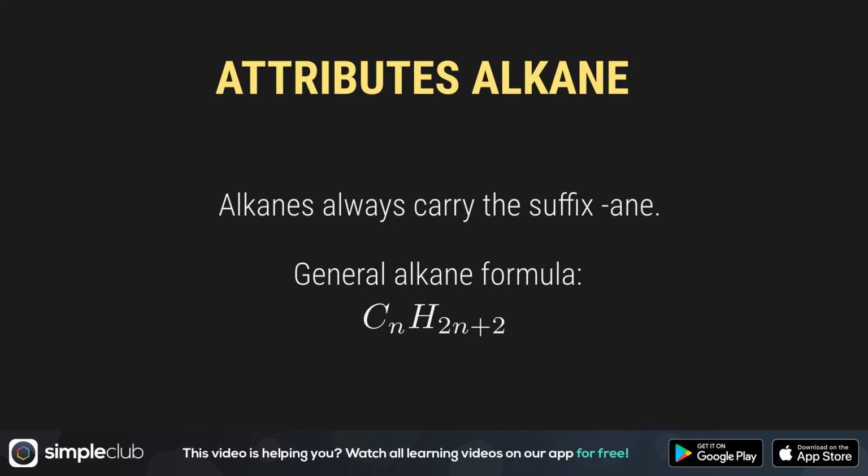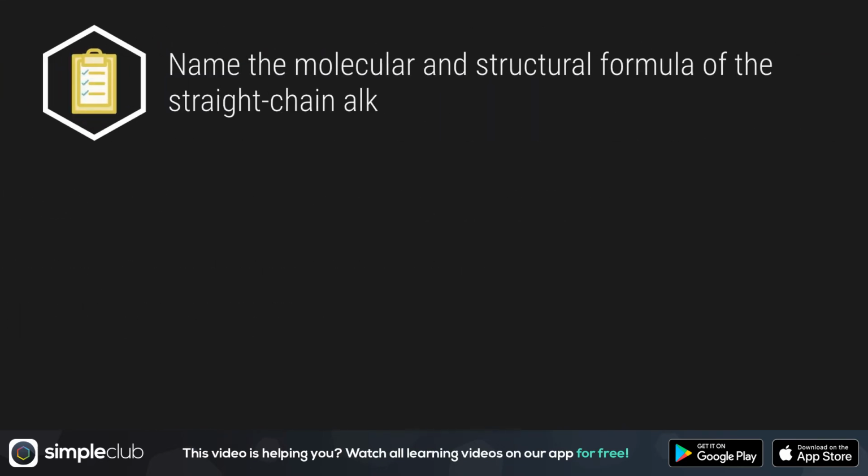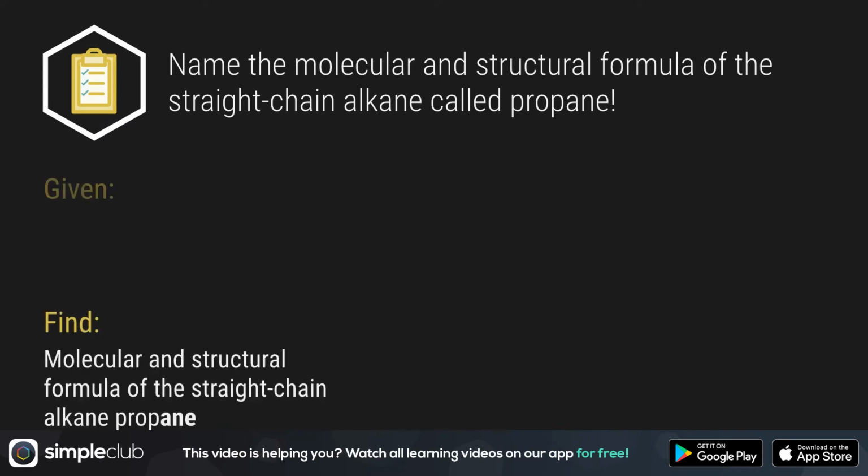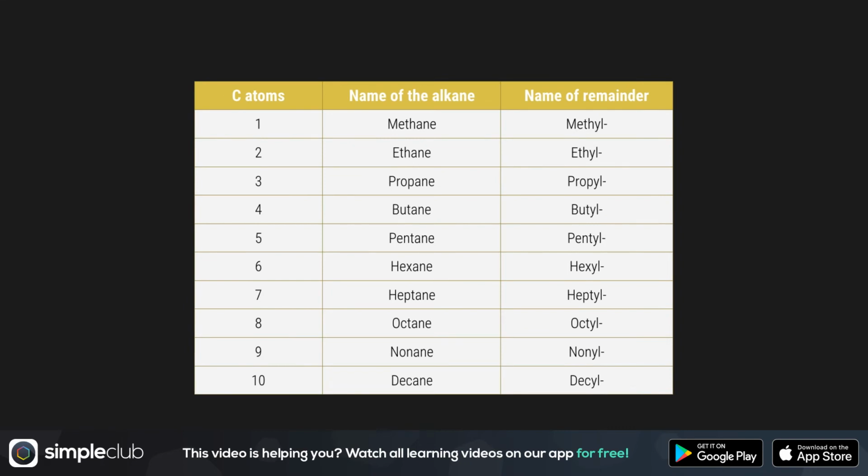This all just screams for an example to help you better understand. Let's start with the straight chain propane. Straight chain means that the hydrocarbons are bonded together in a chain-like structure in the structural formula. We are now looking for the correct molecular and structural formula. The suffix ane helps you recognize that propane is an alkane. This means that we have a hydrocarbon at hand.